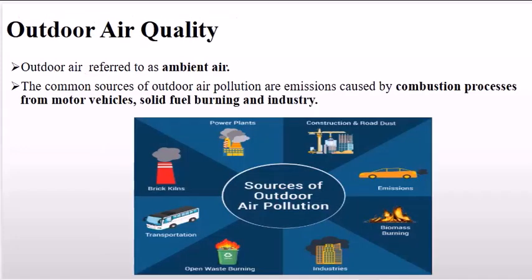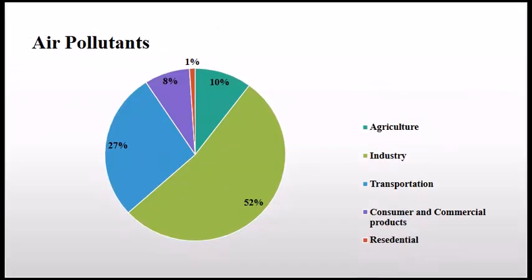Outdoor air quality. Outdoor air is often referred to as ambient air. Common sources of outdoor air pollution include emissions from combustion processes, particularly from motor vehicles, solid fuel burning, and industrial activities. Air pollutants. The pie chart depicts the contributions of various sectors to air pollutants.